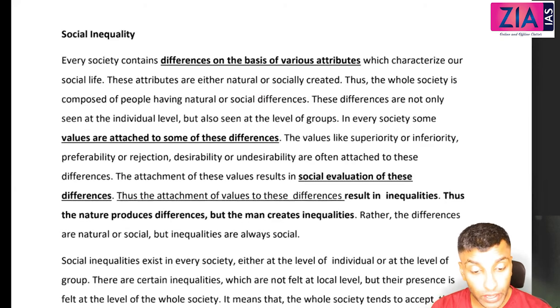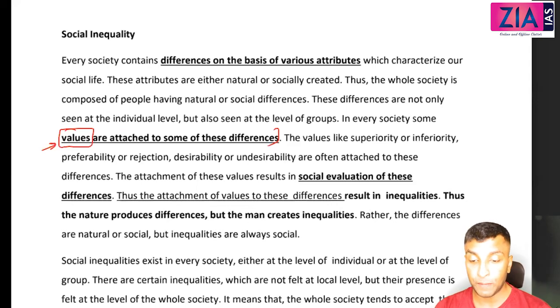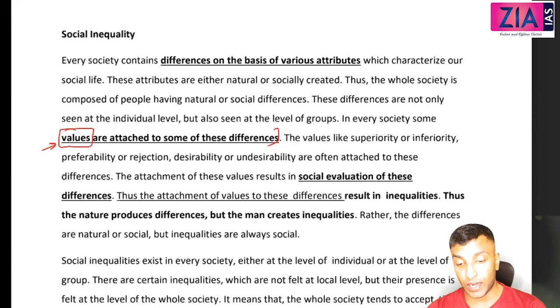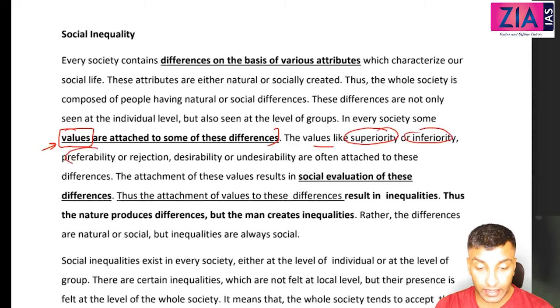These differences are not only seen at the individual level, but also at the level of groups. In every society, some values are attached to some of these differences. There's a very key word. When values are attached to the differences, then it will become inequality, right? The values like superiority, inferiority, preferability, rejection.